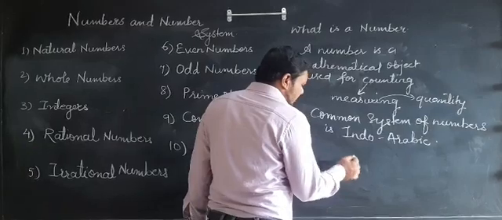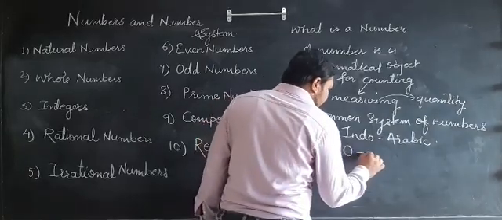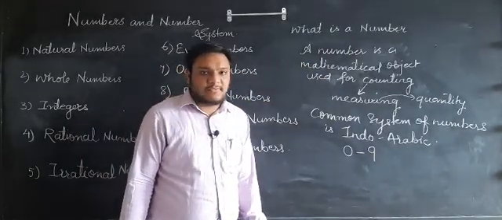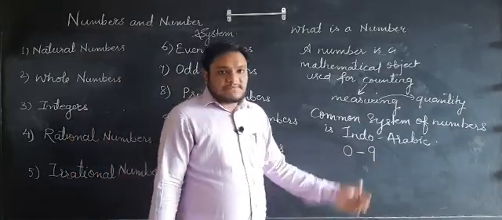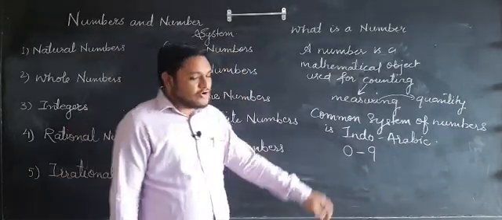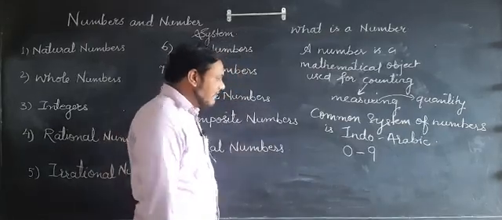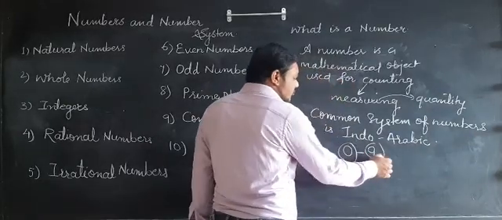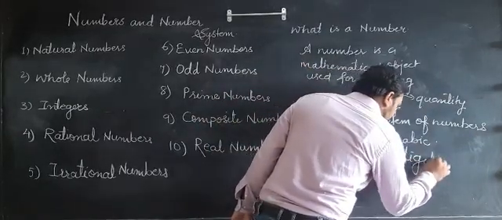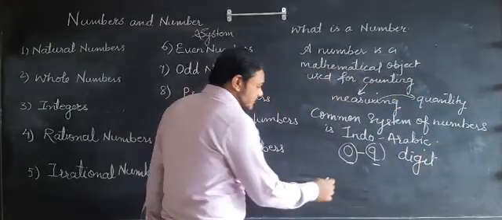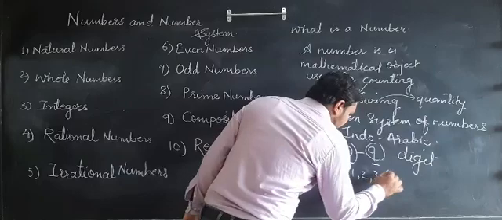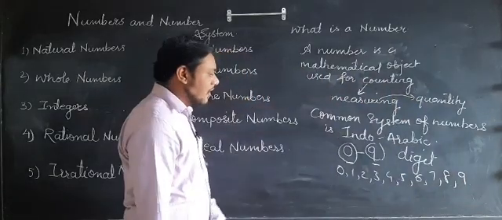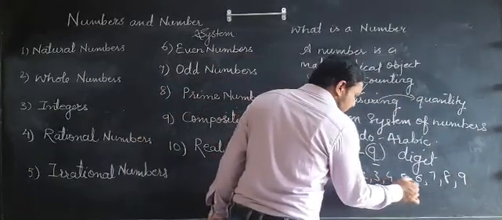In this number system, it starts from 0 and ends at 9. Every number in this system is called a digit. These numbers from 0 to 9 are called digits. Students, it starts from 0, so you can see 0, 1, 2, 3, 4, 5, 6, 7, 8 and 9. If we count these objects, then 1, 2, 3, 4, 5, 6, 7, 8, 9, 10.